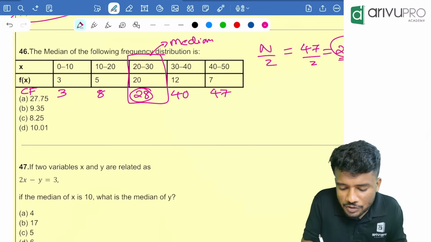Okay, people, look at the options. There is one condition that we have: the median should always be inside the median class. It should be between 20 and 30. Only one option is there between 20 and 30, that is 27.75. Option A is your answer. Did you understand? Median should lie in the median class. So answer is option A. You don't need to use all the formulas.